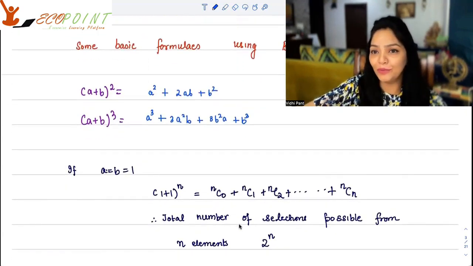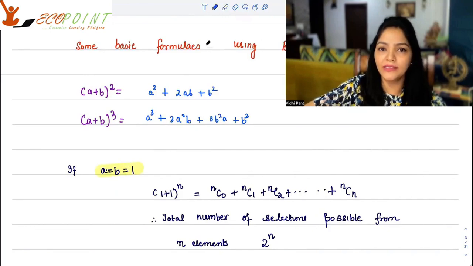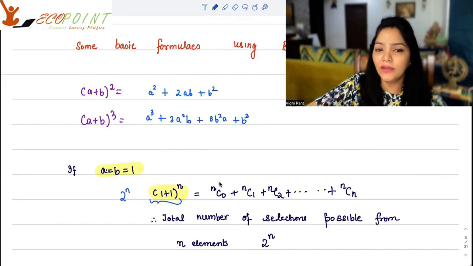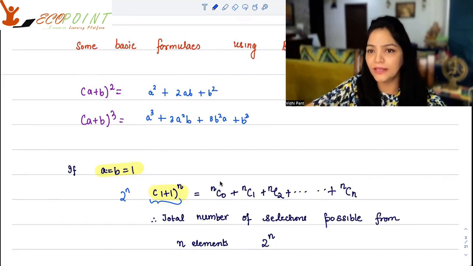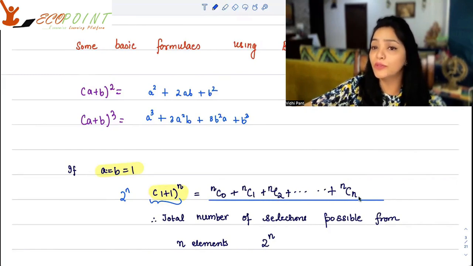If a is equal to b and is equal to 1, this is a special case. When that happens, putting it in the binomial theorem, I would have (1 plus 1) to the power n. That will give you 2 to the power n. Now, what is 2 to the power n equal to? a and b both are equal to 1. Because both are equal to 1, every time NCK is getting multiplied just by 1. So on the right hand side of the binomial theorem, you will just have NC0 plus NC1 plus NC2, and so on and so forth till NCN.